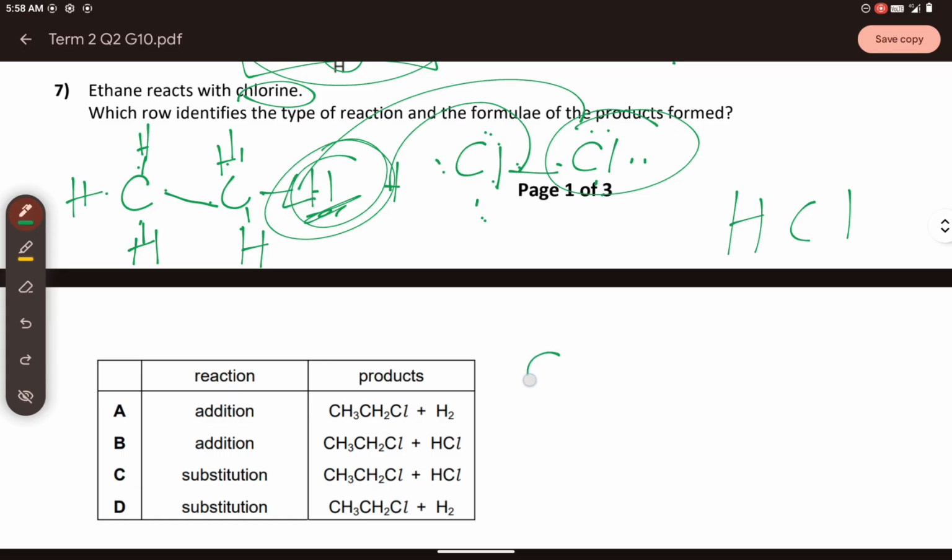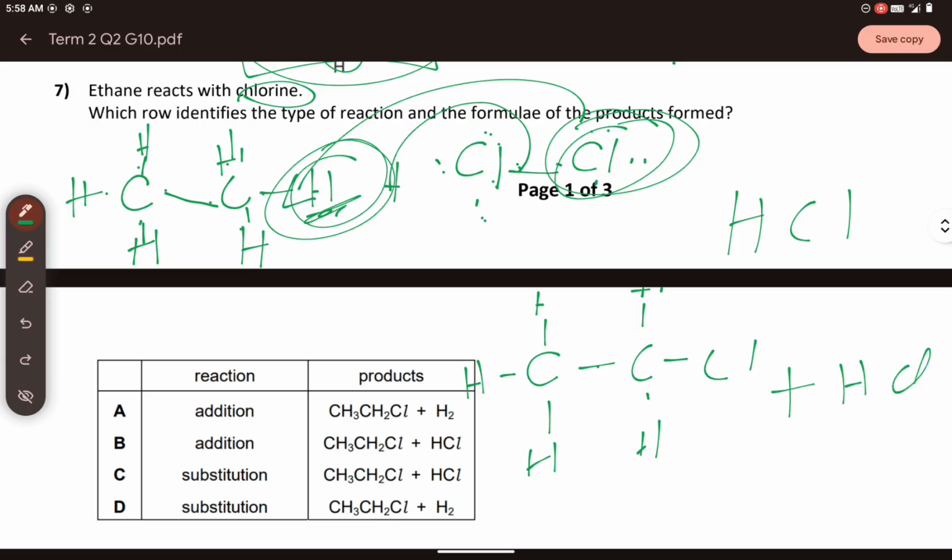So you will have here a carbon. Let me draw the hydrogen, and then hydrogen, and then hydrogen, and then hydrogen, at the top. And then you will have here the chlorine, and of course the HCl. Now, what's the structural formula? This is displayed. So this is CH3. In the first carbon, you have three hydrogen attached to that, right?